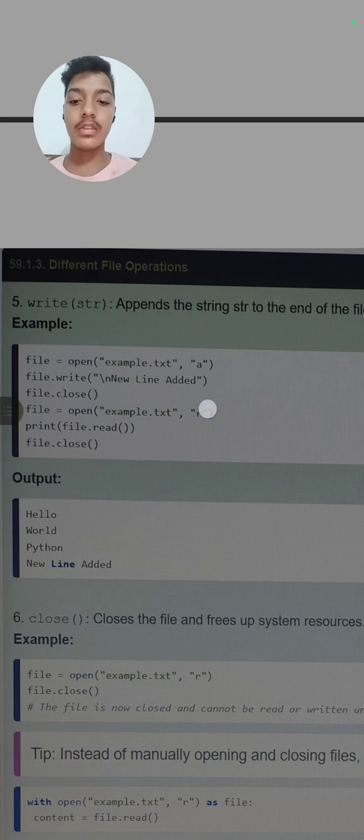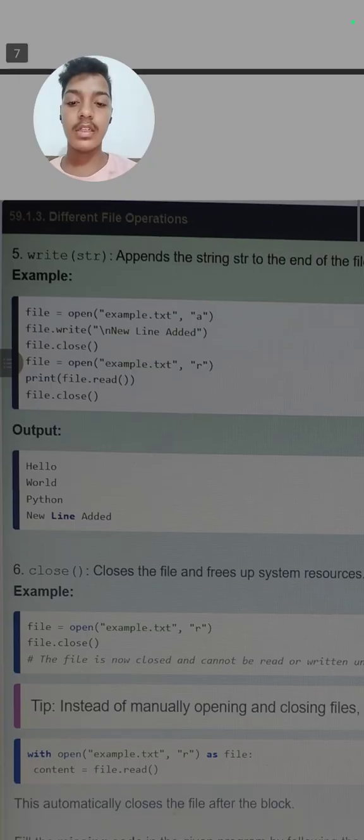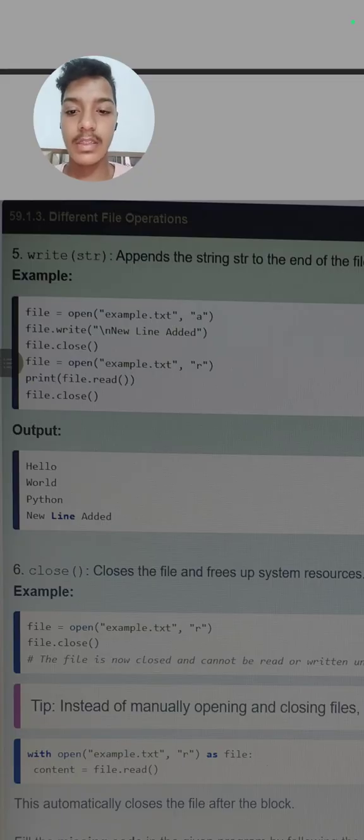So when you again open the file example.txt in read mode and print it, it will give us the output: hello world python new line added. This new line is added at the end of the file. So this is the function of the write method, and when you want to write, you should use append or the w mode. In the read mode you cannot write anything.